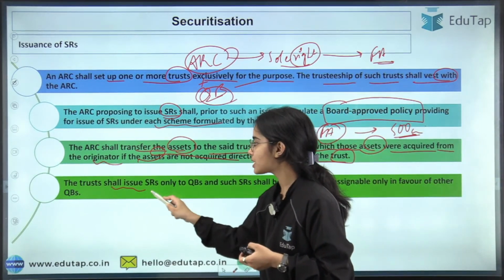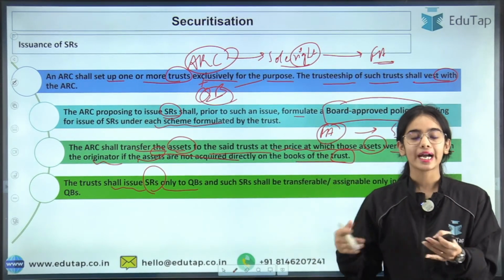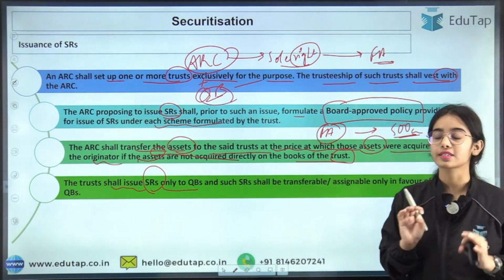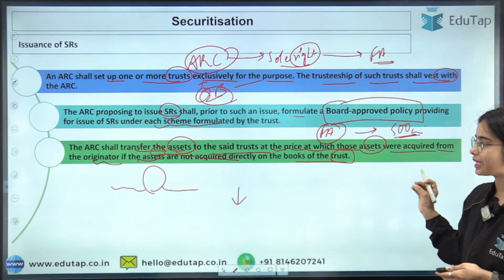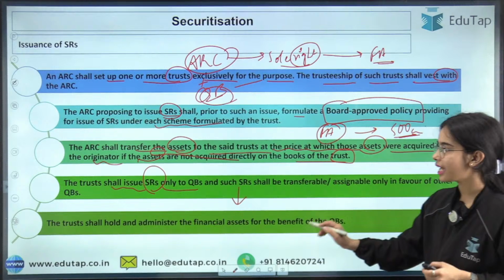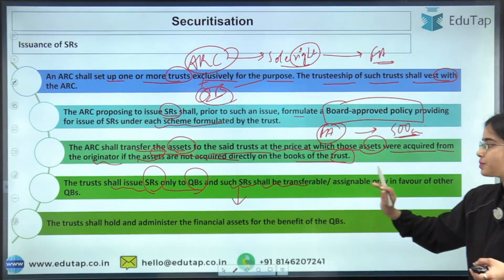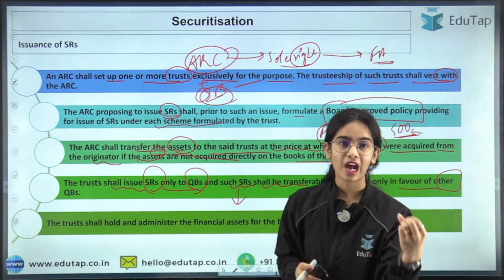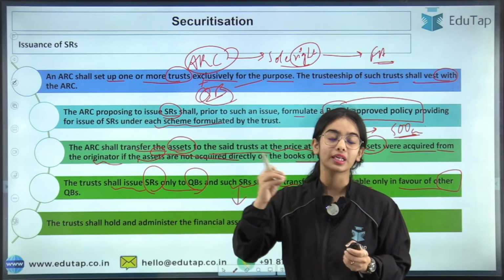So the trust shall issue the security receipts only to the qualified buyers, not to the retail investors, not to the high net worth individuals and such. Only to the qualified buyers the security receipts can be issued, because they are rated lower than the investment grade. Okay, they are below the investment grade. That's why they have to be issued only to the qualified buyers, and such security receipts shall be transferable or assignable only in favor of other qualified buyers. So if SBI wants to transfer its security receipt, it can only transfer it to other qualified buyers.